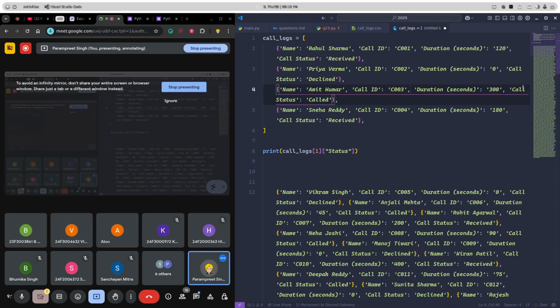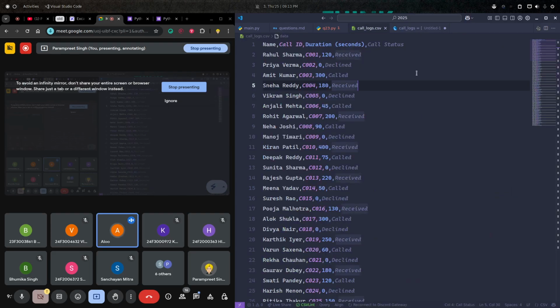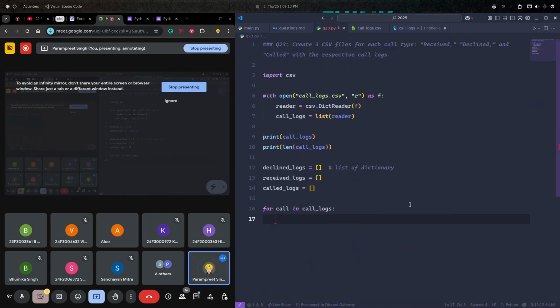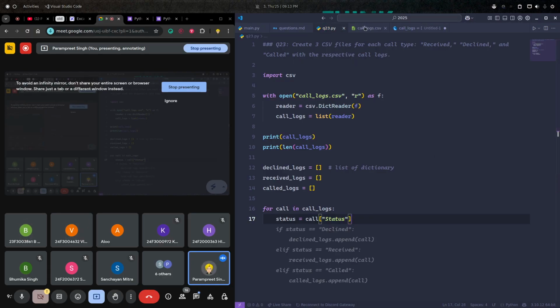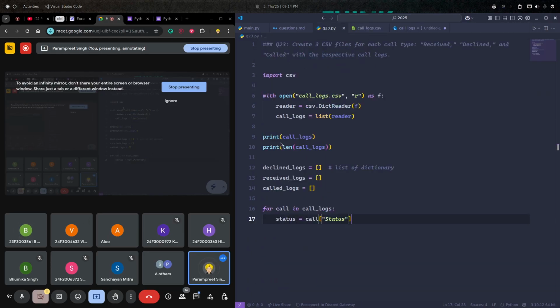The call status is the key. Let me make it easier. The status is the key normally. So can I write something like this? Status equals call status, right? The status can either be received, can be declined, or can be called. The status will be any of these 3 types.